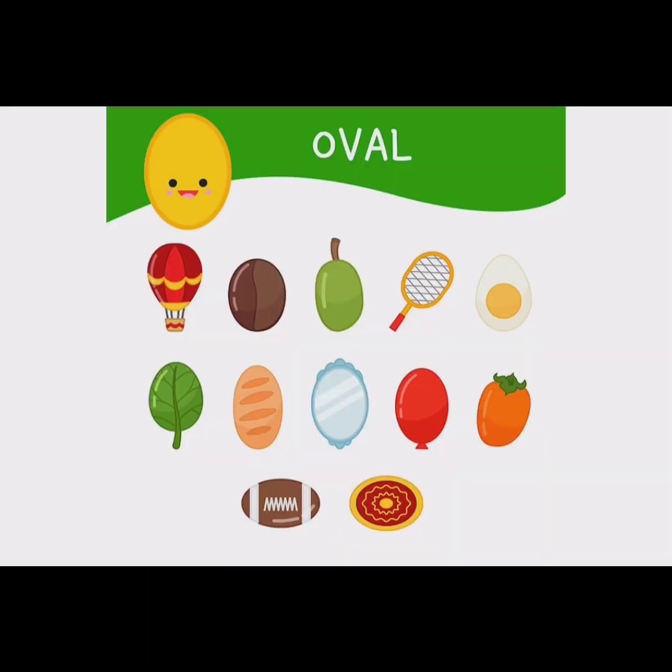I am made up of one curved line. You can find me in many things around your surroundings. For example, you can blow me as a balloon. You can eat me as an egg.